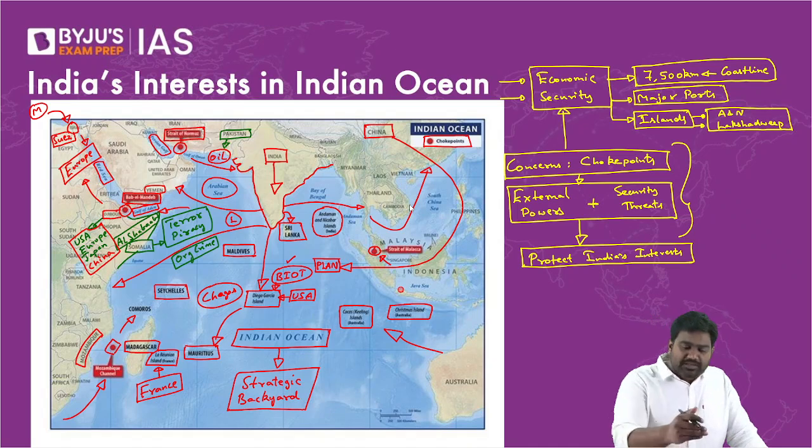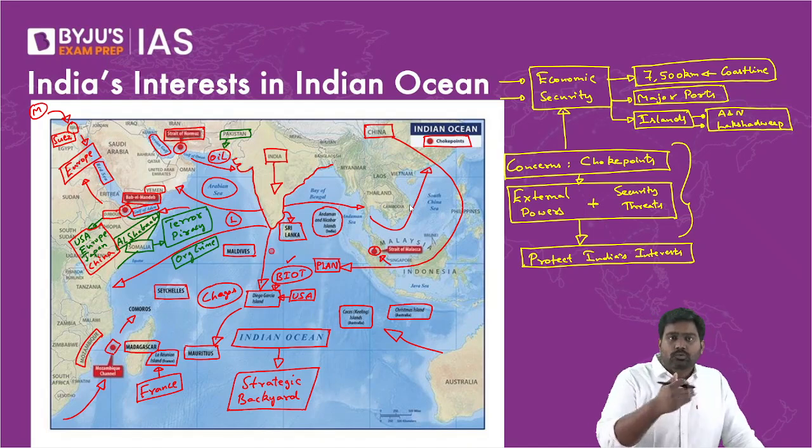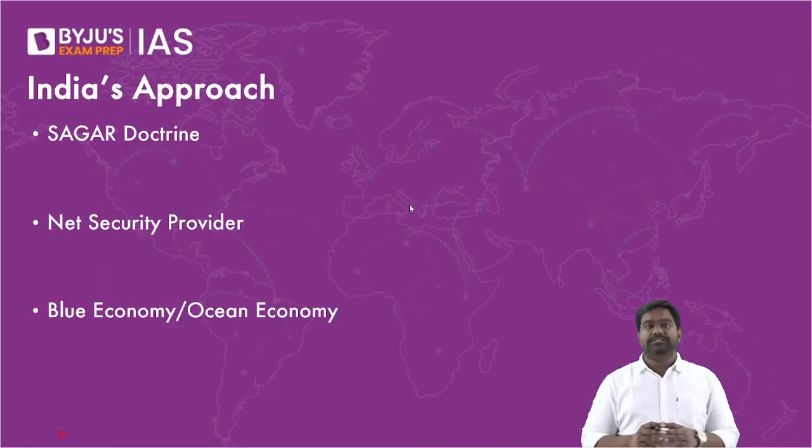We have seen links between the drug cartels of Afghanistan and Pakistan, and the LTTE of Sri Lanka. Just last year, we came across evidence to show that the LTTE is reviving. They are attempting to revive the LTTE, and it's connecting with some criminal groups and terror groups to raise funds through drug trafficking. It's trying to procure arms and weapons as well. So these are disturbing trends, right? These trends definitely pose a risk and threat for India. So that is why the Indian Ocean becomes a top priority for us in our foreign policy.